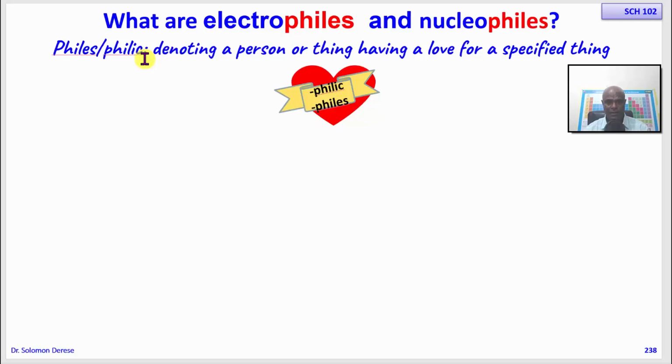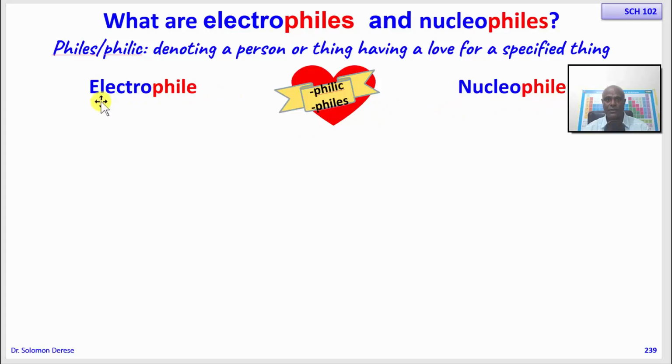Okay, so let me just break it down. So now we have electrophiles and nucleophiles. Then what do you think this term electrophile means? Those that love electrons. How about this term nucleophile? For sure it means those that love the nucleus. So electrophiles are electron loving, while nucleophiles are nucleus loving. So these are lovers of electrons, these are lovers of the nucleus.